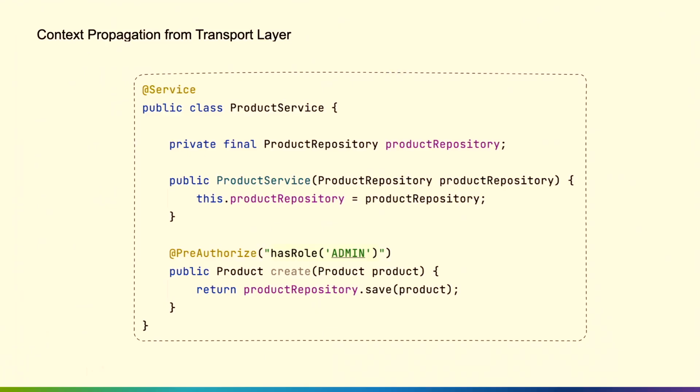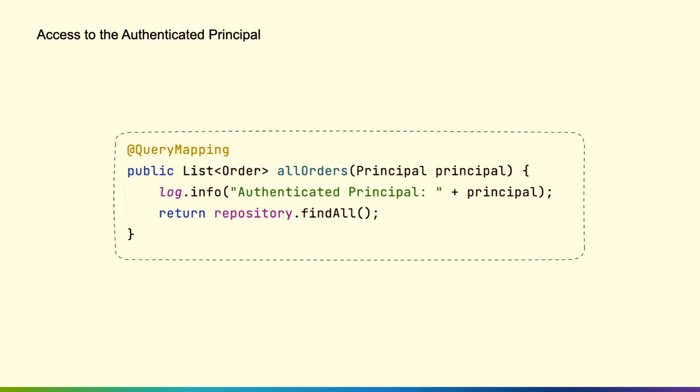The other thing is you'll have context propagation for different transport layers. So if I didn't want to do this at the controller level and I wanted it more at the service level because I have different controllers calling that service, it will propagate down to there as well. And then also you can have access to the authenticated principal. So in an all orders situation, I may not want all orders in the system, I want all orders for whoever's logged in, you can get access to the authenticated principal there.